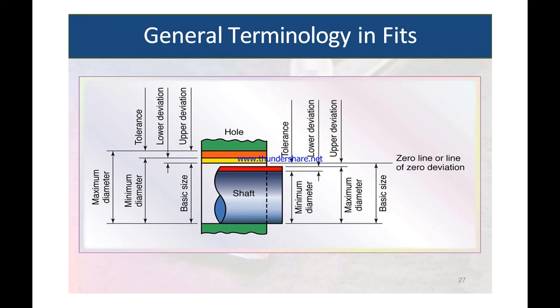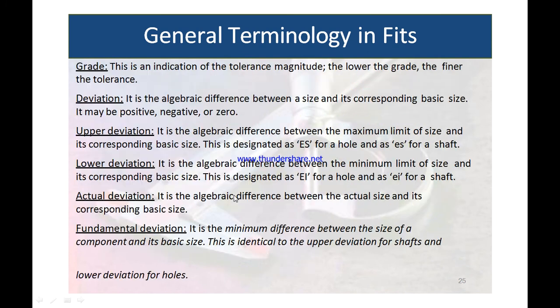So this is the maximum diameter of this particular hole, that is the upper limit of the hole. This is the minimum diameter corresponding to the lower limit. This is the maximum diameter for the shaft and this is the minimum diameter for the shaft.